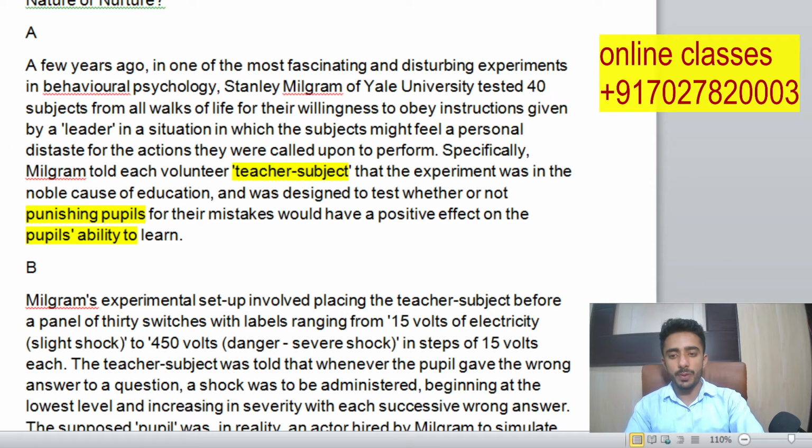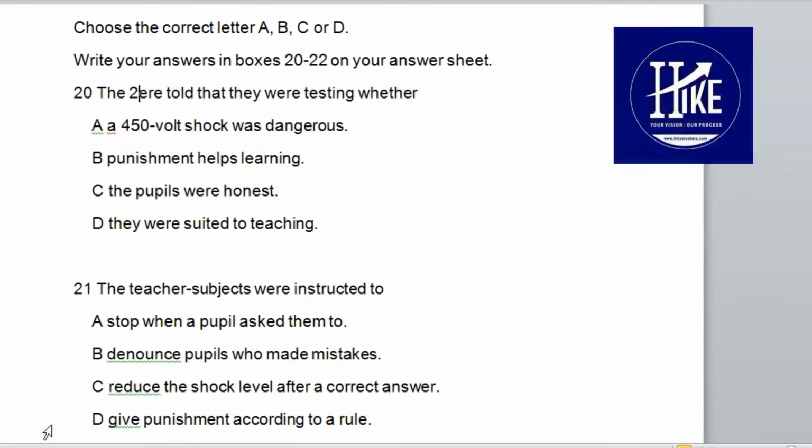We'll move to the questions and see what kind of options we have been given. Okay, so if I look at the first option, a 450 volt shock was dangerous. In the passage, guys, there was the mention of 450 volts, but it had nothing to do with the teacher subjects, right?